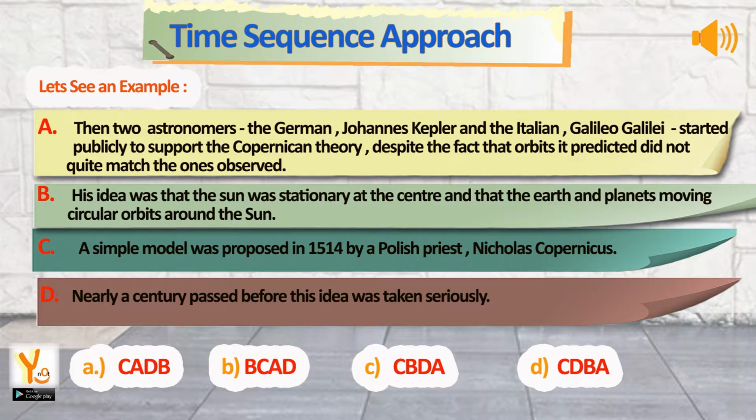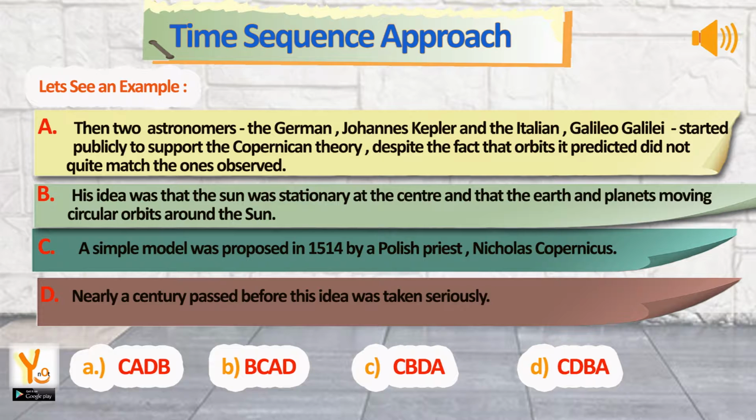Let's see an example. Sentence A. Then two astronomers, the German Johannes Kepler and the Italian Galileo Galilei, started publicly to support the Copernican theory, despite the fact that orbits it predicted did not quite match the ones observed. Sentence B. His idea was that the Sun was stationary at the center, and that the Earth and planets moved in circular orbits around the Sun.